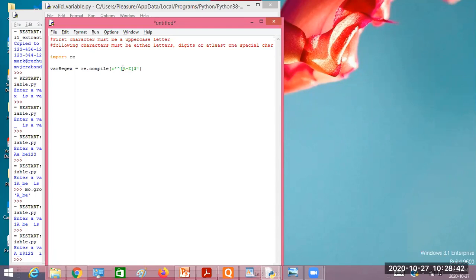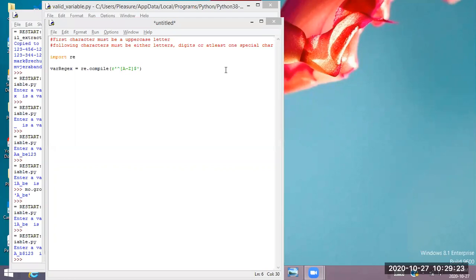Next, the following characters must be either letters, which may be uppercase or lowercase letters, then digits, or at least one special character. Then what do you write for this one? Because there is no shorthand for this one, right? Shorthand is there for letters, digits, and underscore, but here we want any special character.